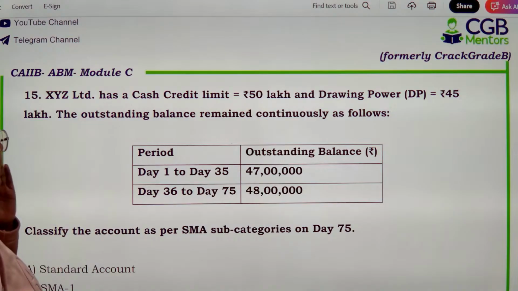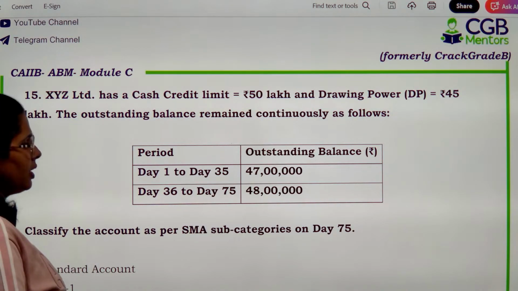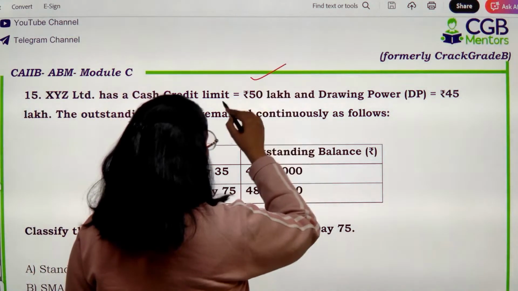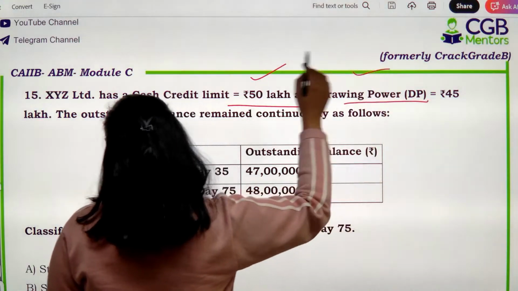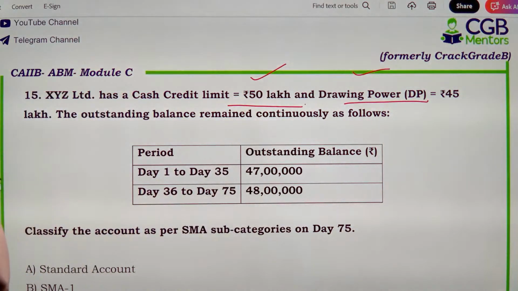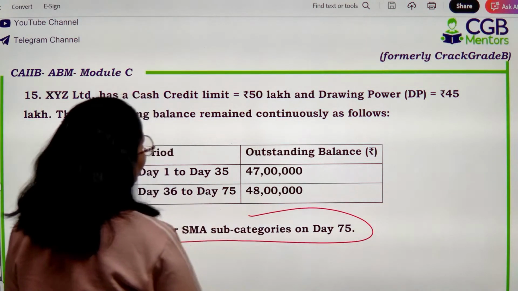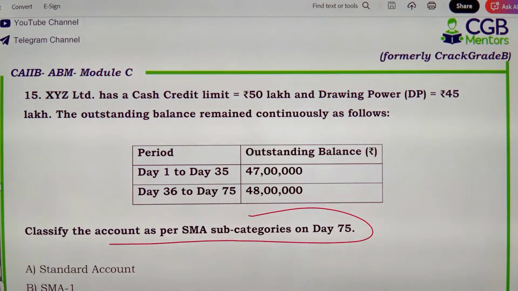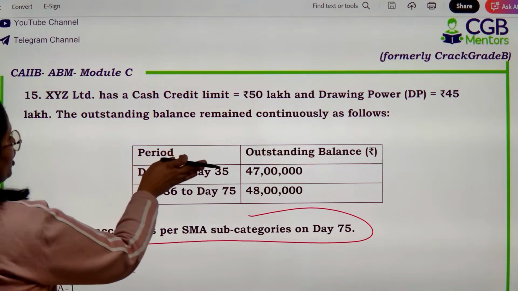Now XYZ Limited has a cash credit limit of 50 lakhs. ठीक है? Drawing power है 45 lakhs. Outstanding balances day 1 to day 35 47 lakh, day 36 to 75 48 lakhs. ठीक है? Now classify the account as SMA सब कैटेगरी ऑन डे 75. कौन सी कैटेगरी में आएगा ये? डे 75 में. आपकी ड्रॉइंग पावर कितनी है? 45 lakhs. Consistently you are drawing.